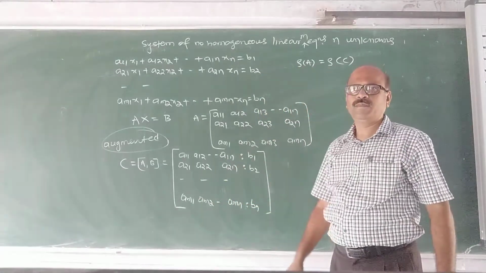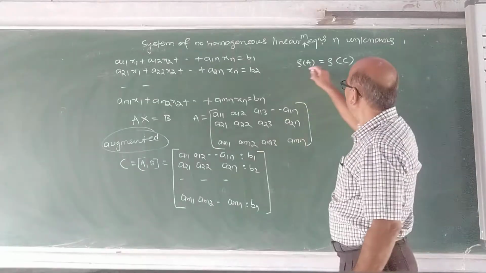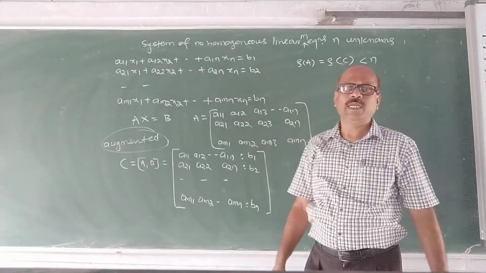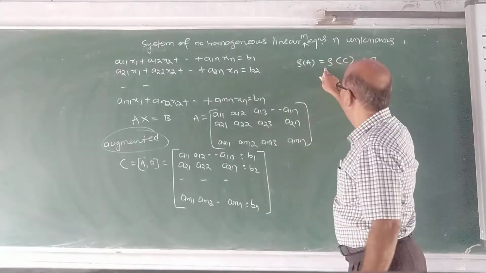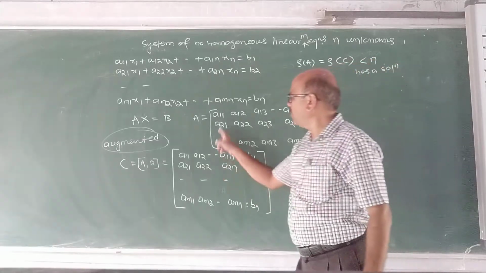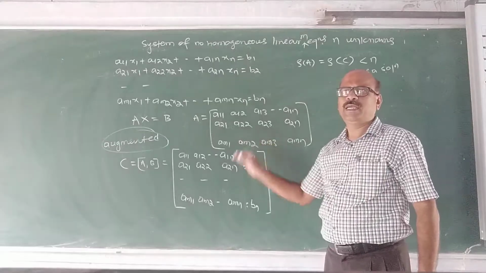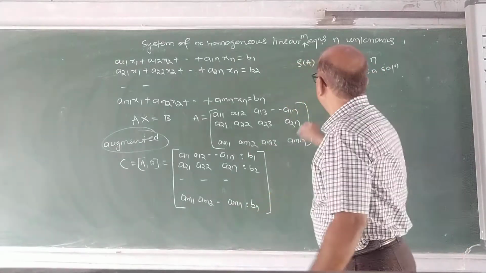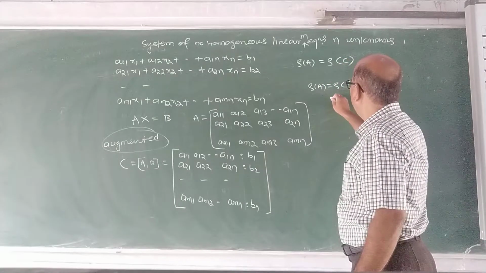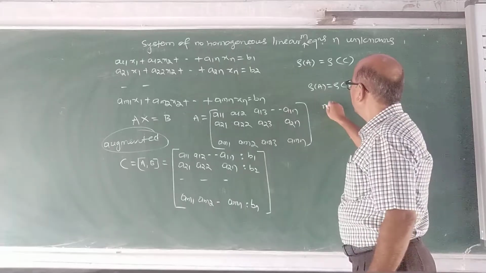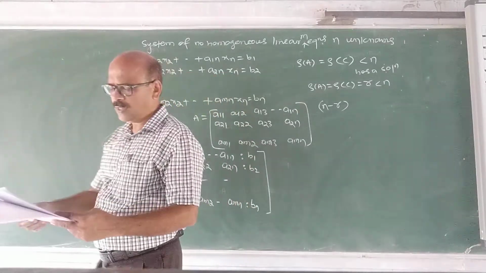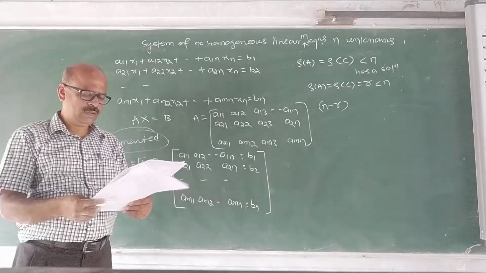If rank of A is equal to rank of C is less than n, what is n? Number of unknowns. M equations, n unknowns. Then it has a solution. If rank of A is not equal to rank of C, it has no solution. And if rank of A is equal to rank of C is equal to R, and R is less than N, then it has N minus R independent solutions.